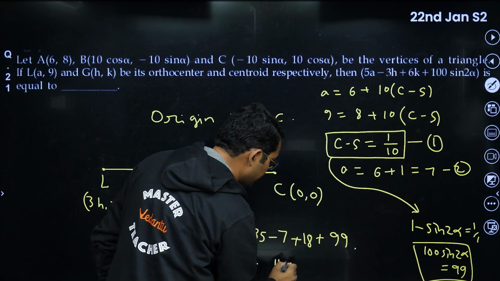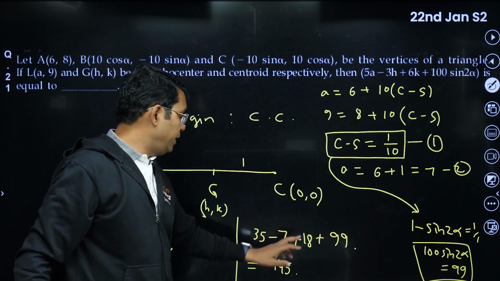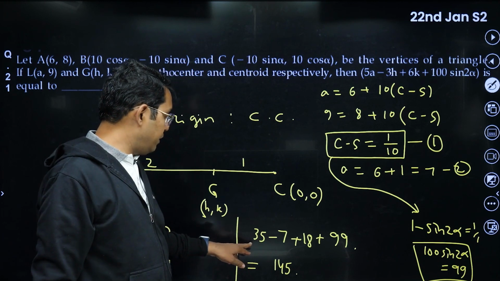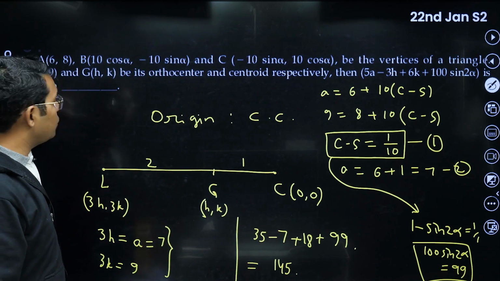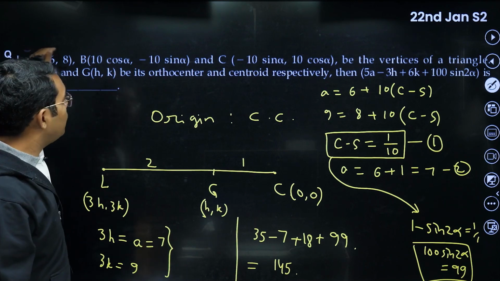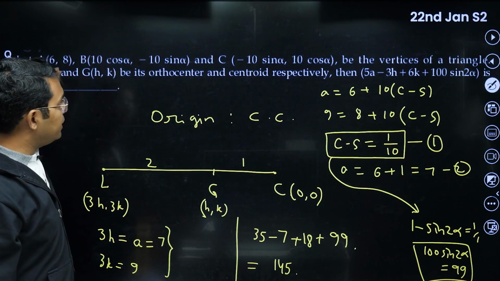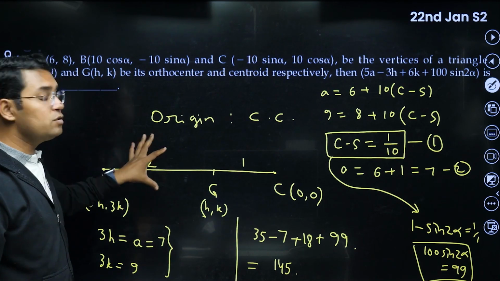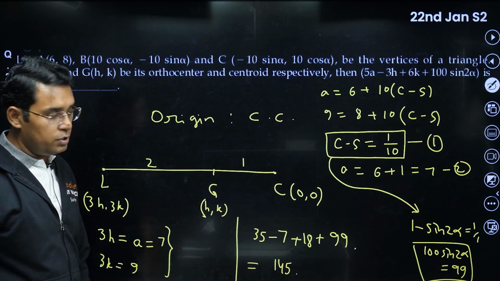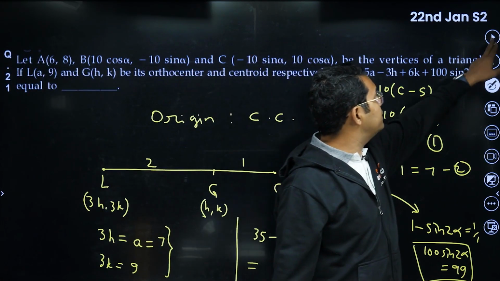Okay, you can check, it has to be 145. That will be 18 minus 7 is 11. 11 plus 35 is 46 plus 99 is 145. Yeah. So this is how this question is done. So you can see there are too many things they have given in the question, like coordinates, then orthocenter, centroid, sine 2 alpha. You have to make use of each and everything, and this Euler line. Without that, you cannot do this question. So that is one question from 22nd January shift 2.